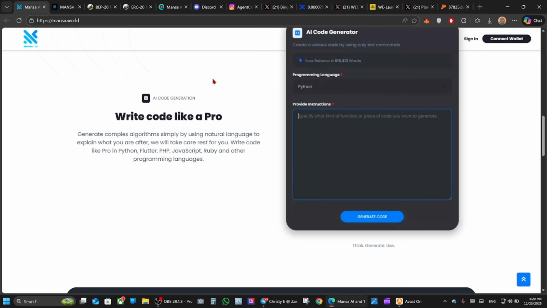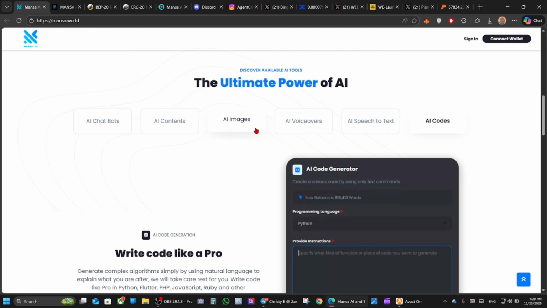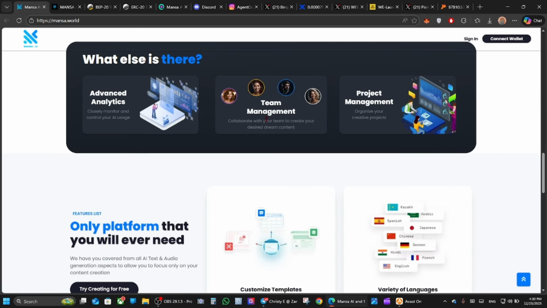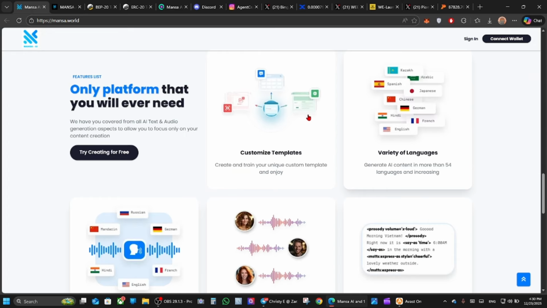Here you can also generate code like a pro. There are multiple features available in one place and one platform. Also, we're going to check the crypto side, the token side of the project, which is very good too. Here you can check what else is there: advanced analytics, team management, project management, the only platform that you will ever need. That's the main idea, everything in one place.